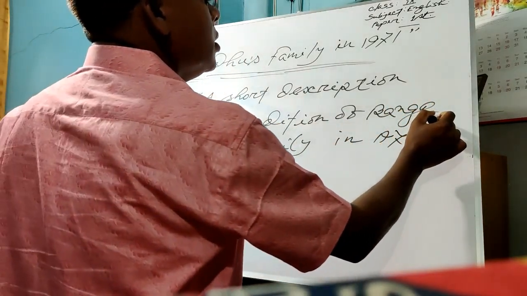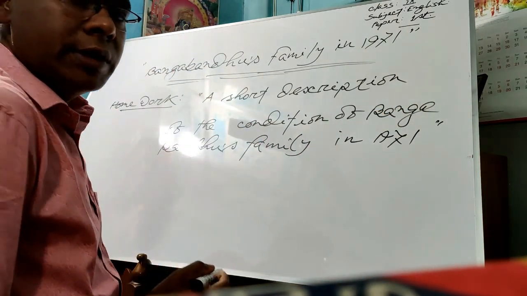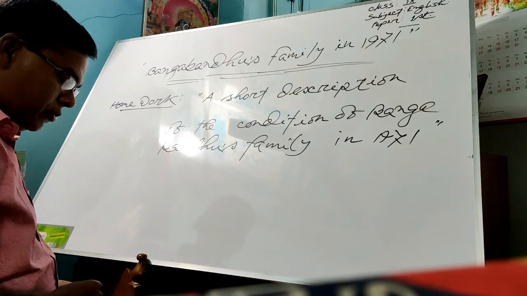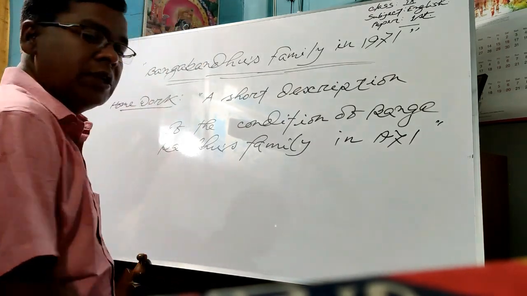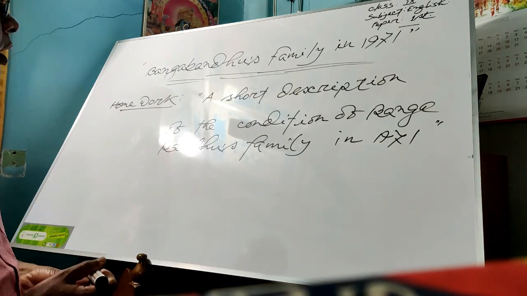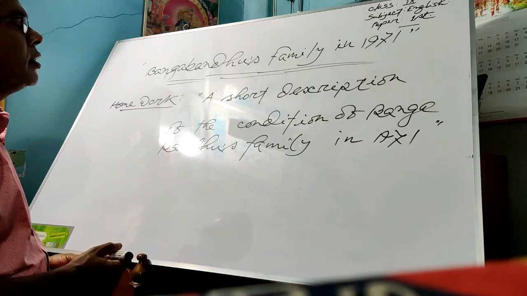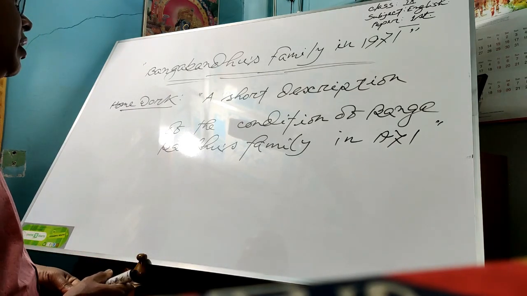You will have to write on the basis of these three stanzas that we have already discussed. You will not bring items from the rest of the stanzas, only from the three stanzas that we have already discussed. Okay, students, so this is the homework. The homework is a short description of the condition of Bangabandhu's family in 1971.